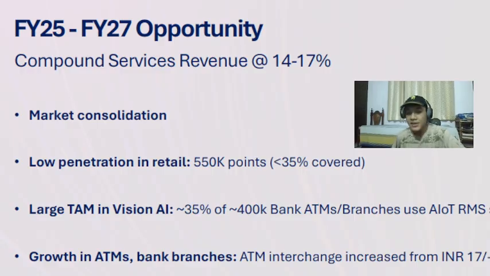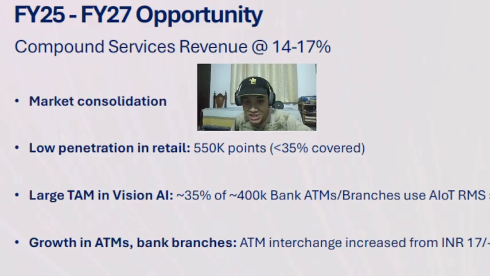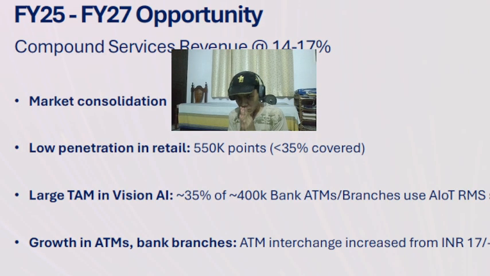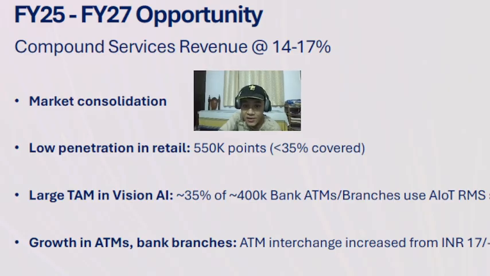I think they are estimating growth from 2025 to 2027. Why are they anticipating 14 to 17% growth? First is market consolidation. That is the total markets they're operating in, right? They're going to be consolidating towards larger players from smaller players. Lower penetration in retail, 550,000 touch points. Again, only 35% have been covered.